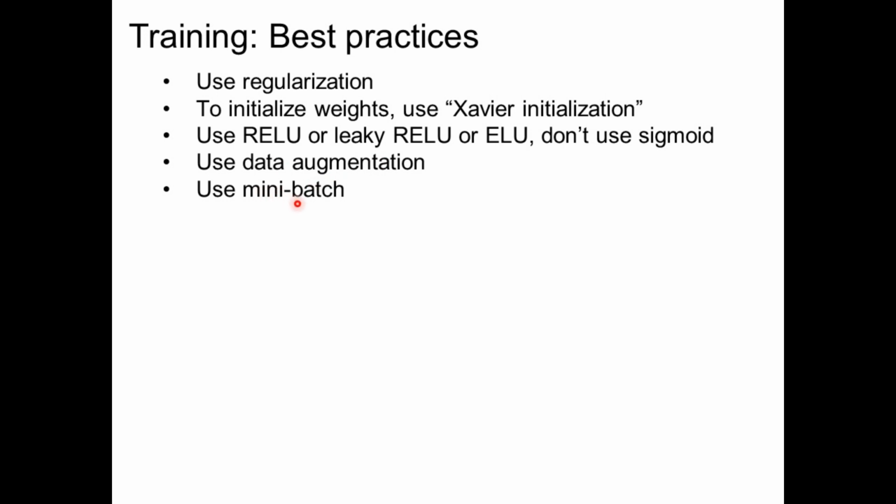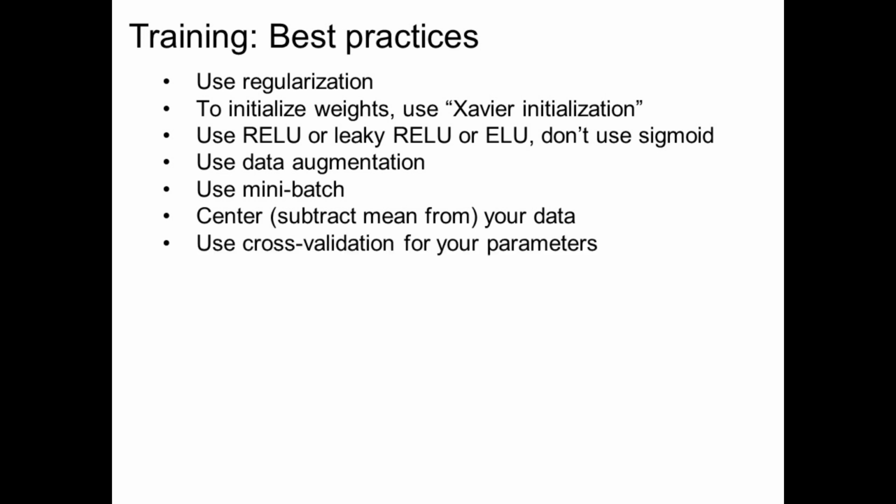Use mini-batches, that is, batch by batch we take the images and implement the training path. Center the data, that is, subtract the mean from your data. Use cross validation for your parameters. The learning rate cannot be too high or too low. We need to do trial and error to identify the best.